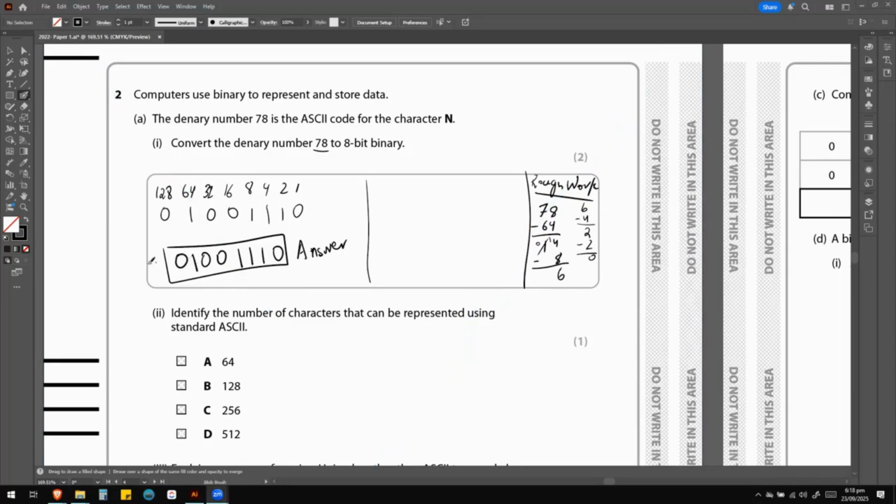One more thing I wanted to add here is that no matter how many leading zeros you add, these are known as leading zeros, it is not going to affect the answer. Your answer is still going to be correct as long as you have the 8 bits done correctly, 0, 1, 0, 0, 1, 1, 1, 0. Obviously, you don't need to add extra leading zeros, but if you did, for some reason, that wouldn't make the answer wrong. No matter how many zeros you add at the start of your binary number, it's not going to affect the answer.